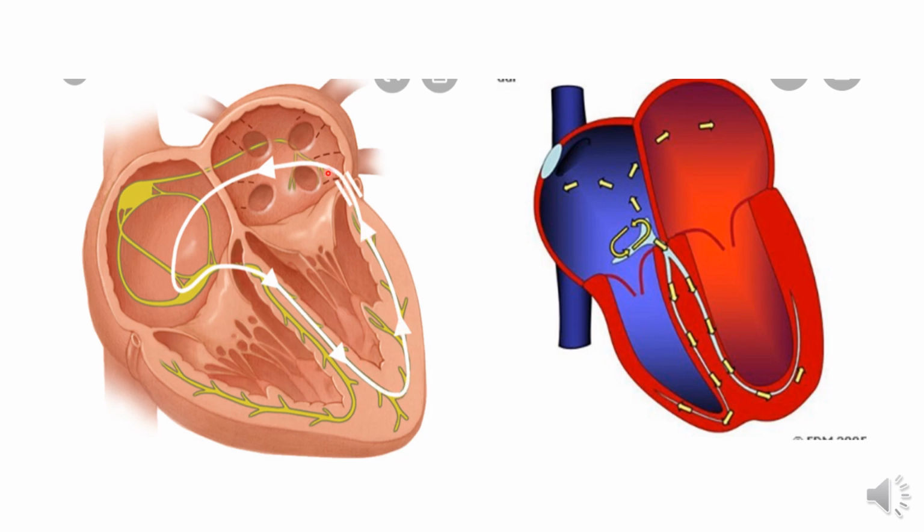So this is the difference, because this pathway is continuously there, and you will see the changes on the ECG in the patient who has supraventricular tachycardia secondary to Wolff-Parkinson-White syndrome.